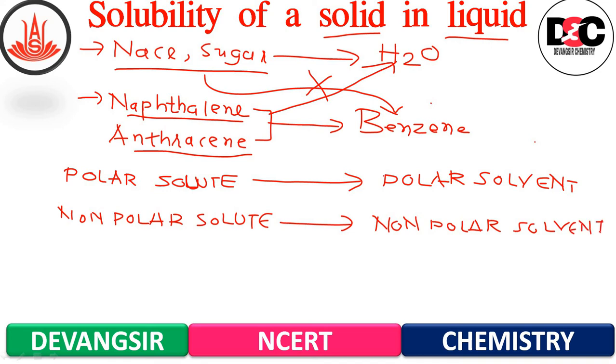So in general, polar solute can be dissolved in polar solvent and non-polar solute can be dissolved in non-polar solvent.